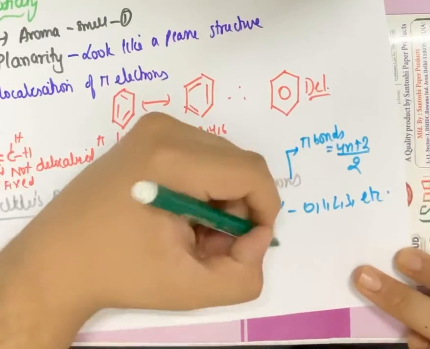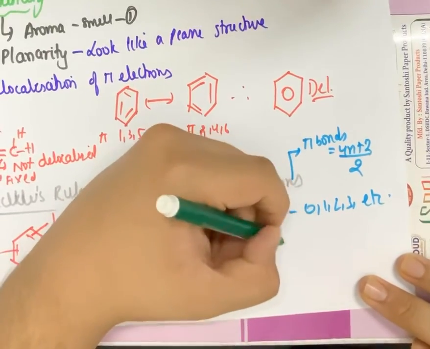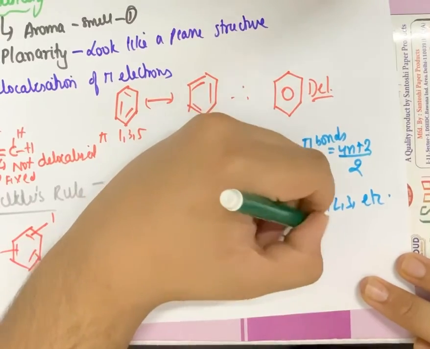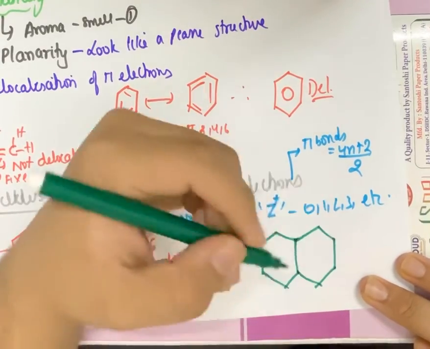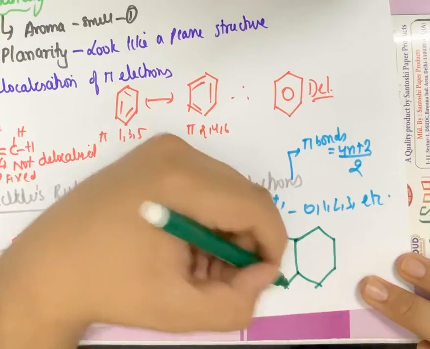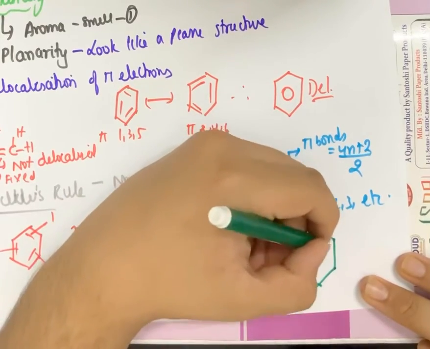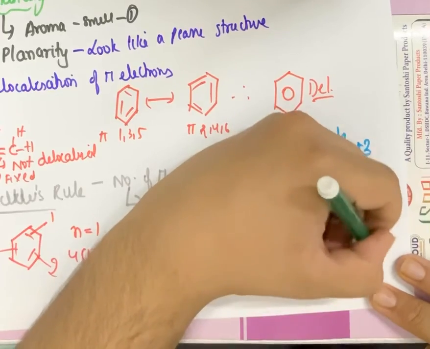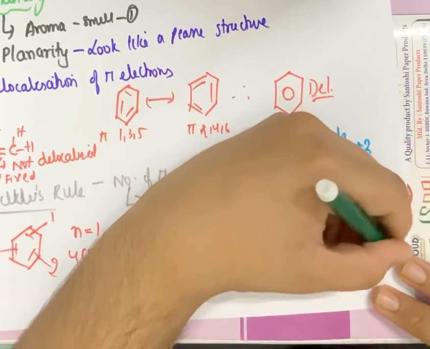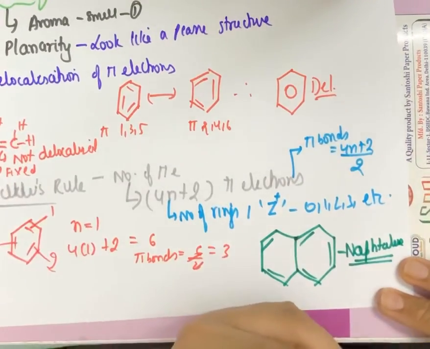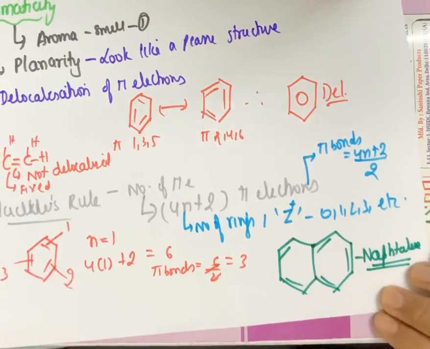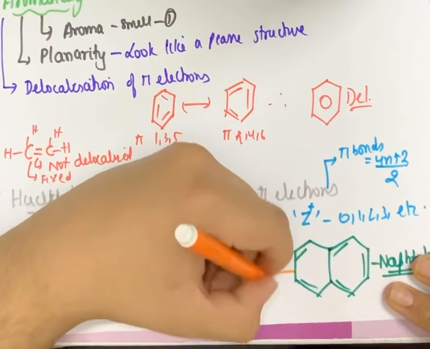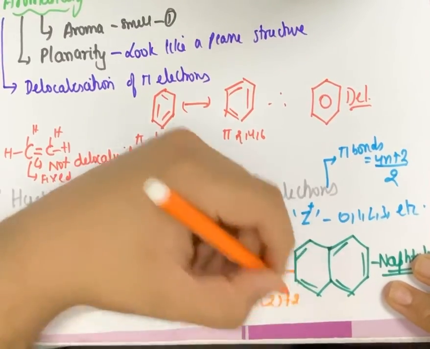Now let's take another example of a more complex hydrocarbon, where 2 rings are joined together. Okay, so let's understand this compound now. This compound we use in everyday life. It is called naphthalene. We use it in naphthalene balls. Now naphthalene has 2 rings. That means how many pi electrons should be there? 4 into 2 plus 2, because it has 2 rings here.